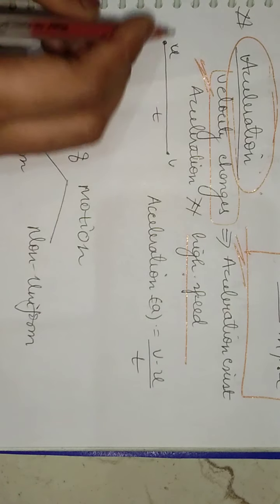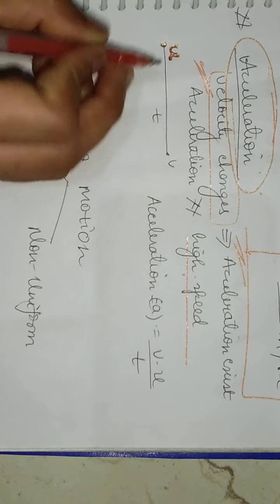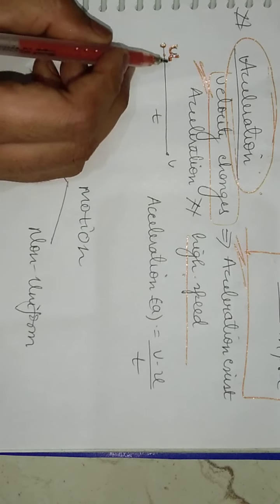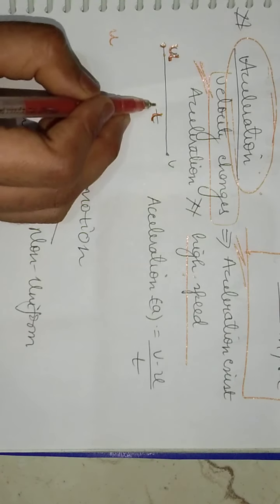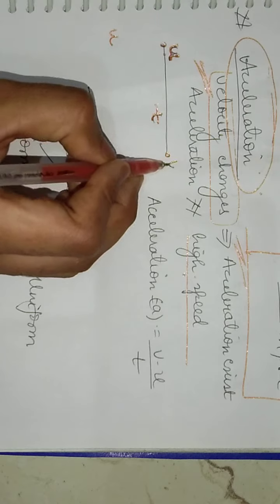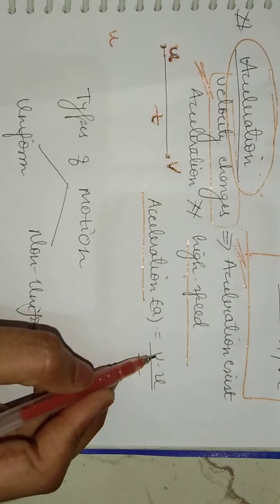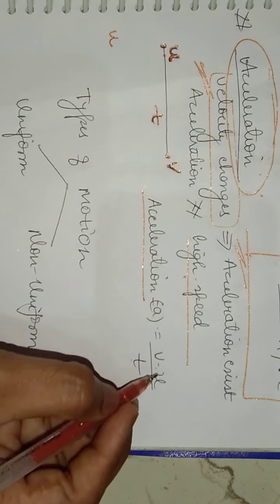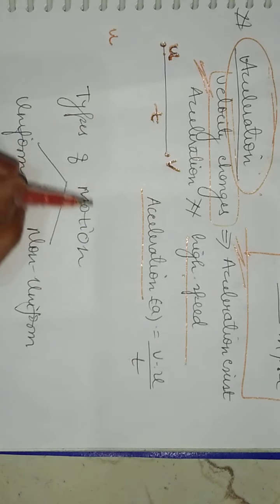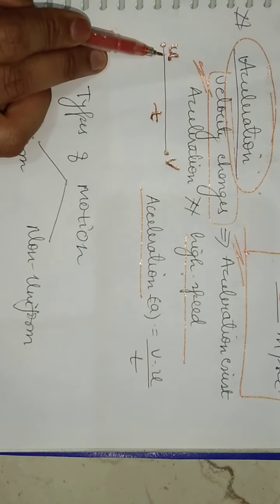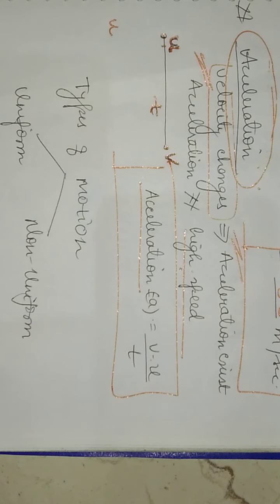Now students, here the body starts moving from the initial velocity u. U indicates the initial velocity. Initial velocity is represented by the symbol u. And after some time, or we can say at time t, it finally attains this velocity v, right? So here acceleration is (v minus u) upon t, fine? Acceleration is change in velocity upon time. How will we get the change in velocity? By subtracting the initial velocity from the final velocity. So here the formula is (v minus u) upon t.